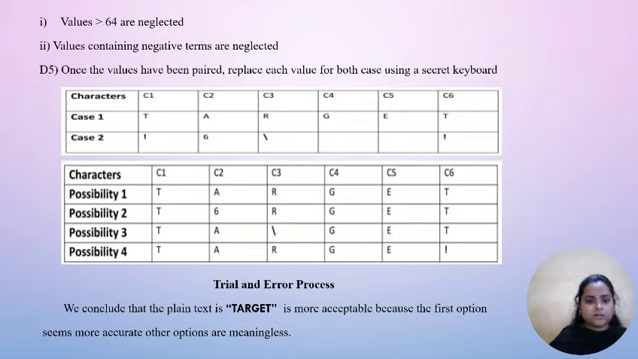And here we follow some rules. Values greater than or equal to 64 are neglected, and values containing negative terms are neglected. And we are going to step 5. Once the values have been paired, replace each value for both cases using the secret keyboard, and we calculate that in the two figures by a trial and error process. We conclude that the plain text target is more acceptable because the first option seems more accurate, and the other options are meaningless.